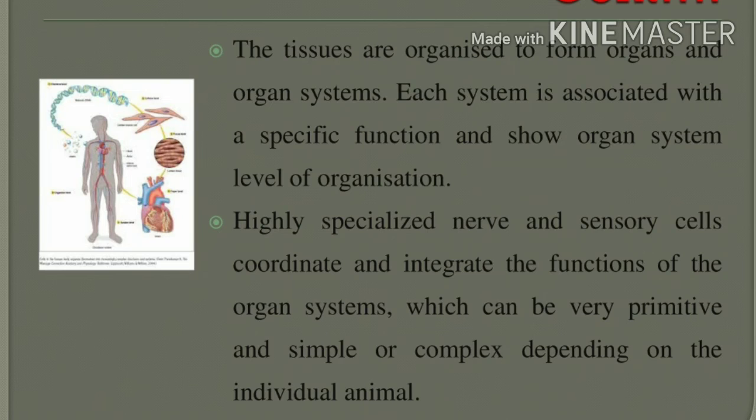So now the tissues are organized to form organs, and organs form organ systems. These systems perform specific functions, forming a level of organization.